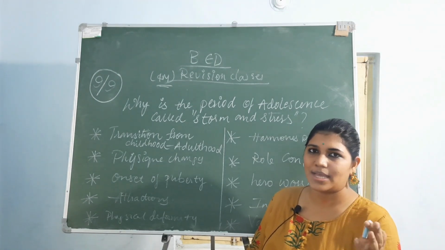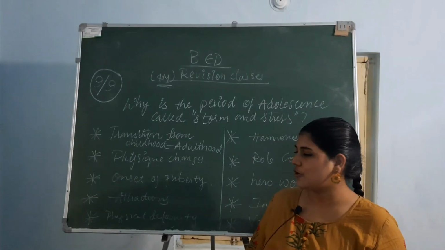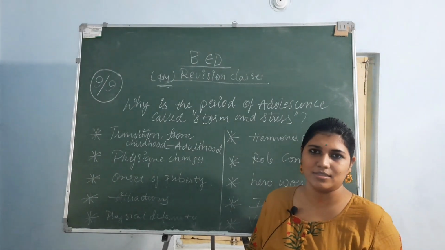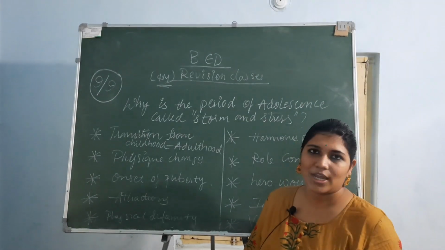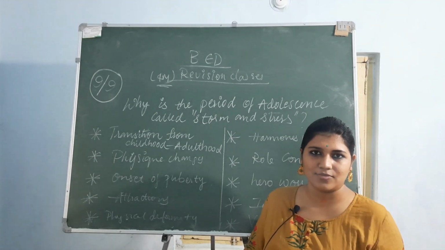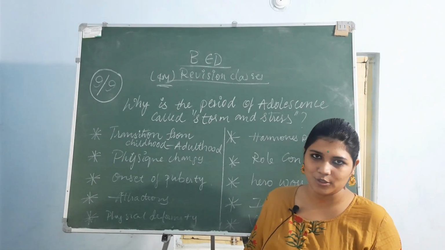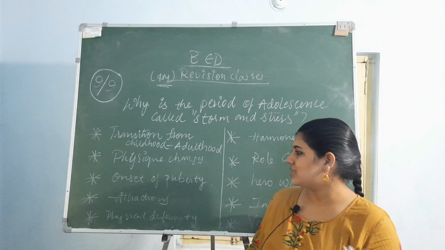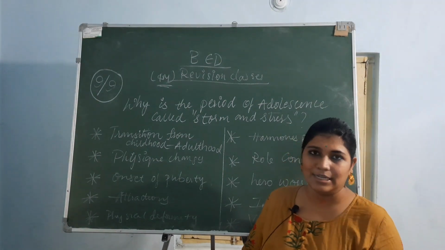So in this stage, as I told you, girls will have their own problems and they get physical structure changes, and attractions towards the opposite sex start from here. That is often not supported by their family members. In this stage, there is also physical deformity.